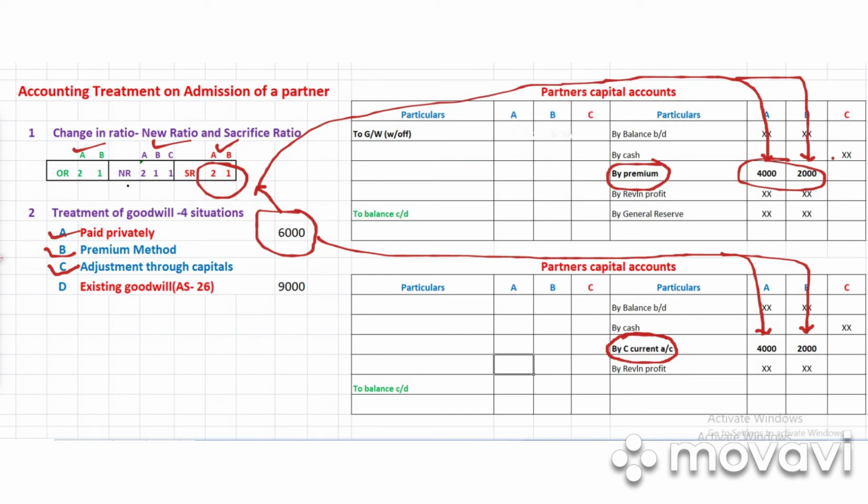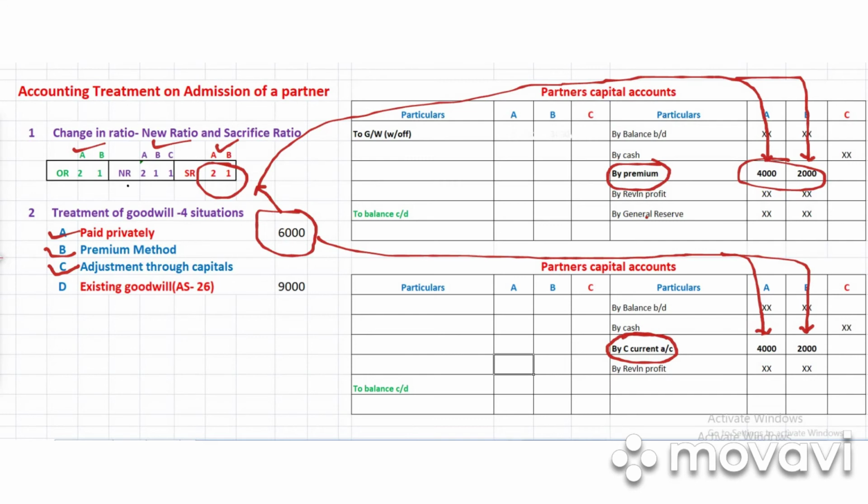We can write 'to cash' and put it on the debit side, in A's and B's accounts, right? So they may withdraw it fully, they may withdraw it partially, no problem. There is money, so they can withdraw. So you can compare both the situations, premium method and adjustment through capitals, and find out the differences in both the cases.